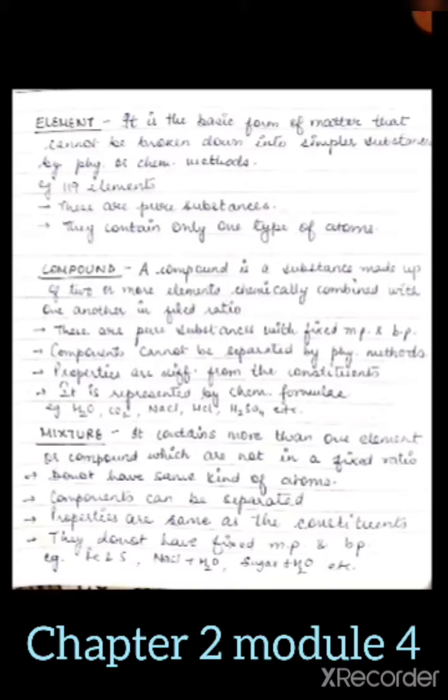For example gold, silver, hydrogen, oxygen, carbon, all these are metals, non-metals and metalloids which we have discussed before. All are elements and these are pure substances. There is only one kind of atom or particle in them, so they cannot be broken down into simpler substances by any physical or chemical methods.